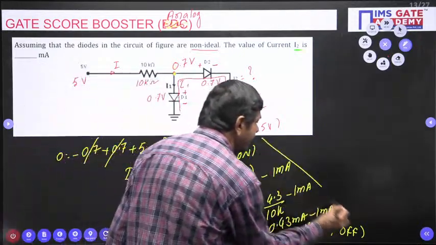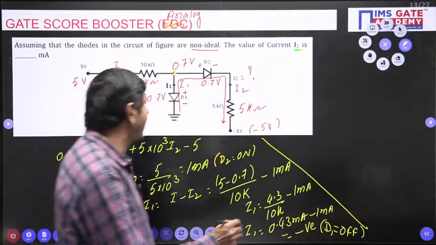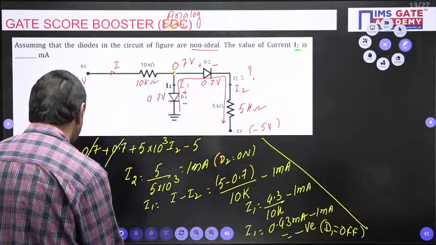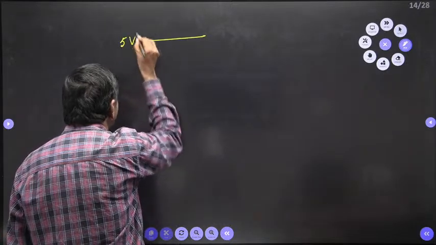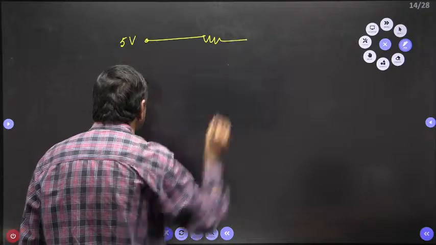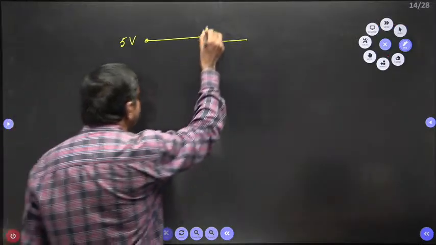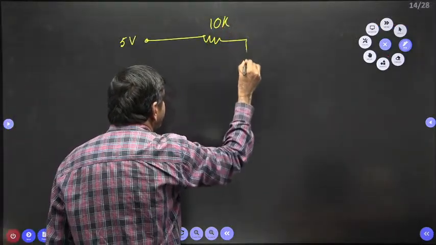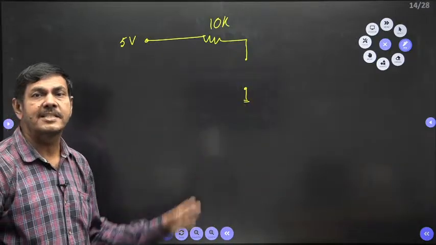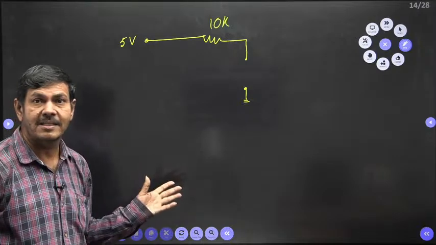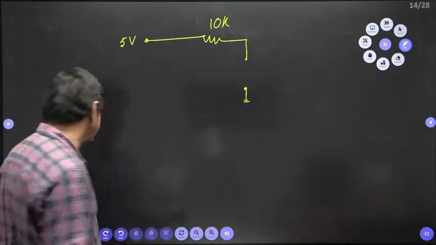We need to say diode D1 is off. Diode D1 off means this network can be redrawn this way. A 5 volt supply is given here, and there is a 10K resistor. Diode D1 is open circuited. Why can you open circuit it, sir? Because the diode is reverse biased. I already got a negative value, so D1 is off. That's why it is open circuited.